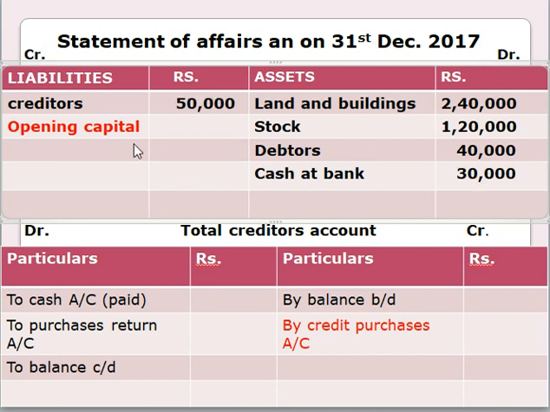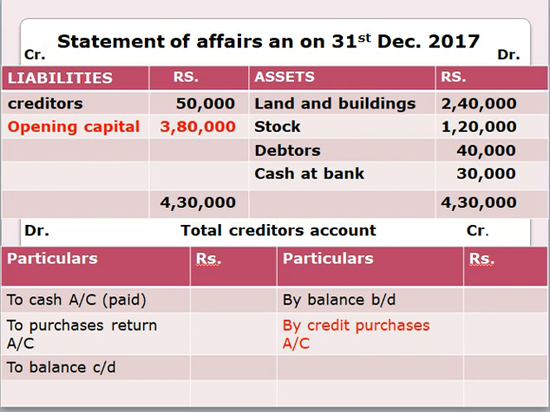For the calculation of opening capital, we have to add the amount of debit column, which is higher than credit column. So the amount of debit column is 4,30,000. We have to balance the same amount in credit column also, which is 4,30,000. For the calculation of opening capital, we have to subtract 50,000 from 4,30,000, which gives you 3,80,000. We have found the amount for opening capital.